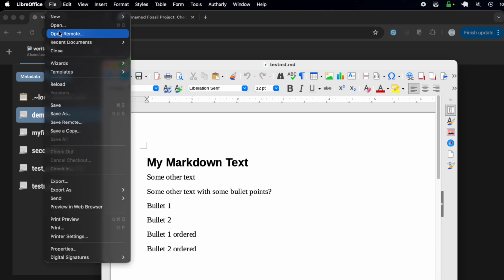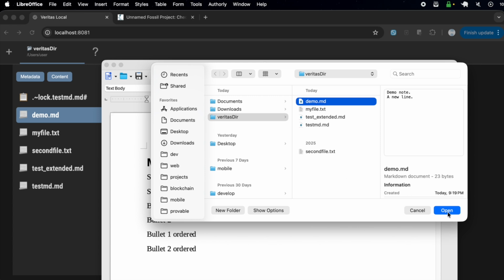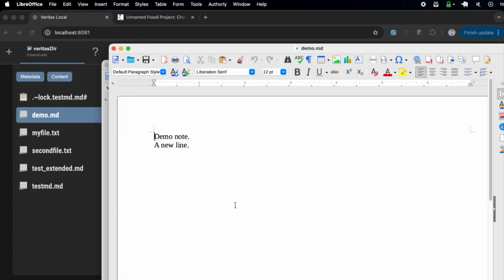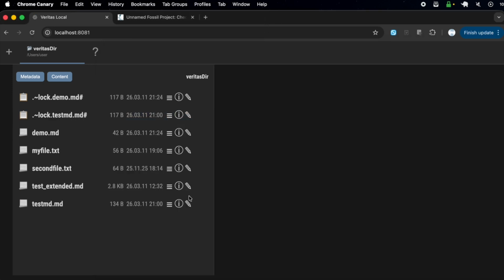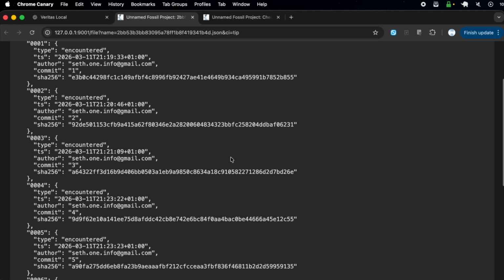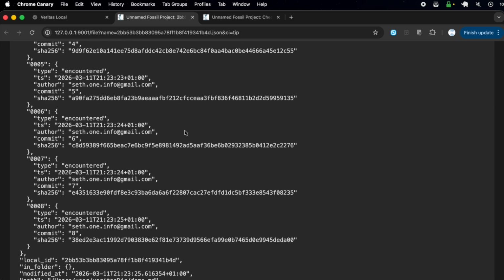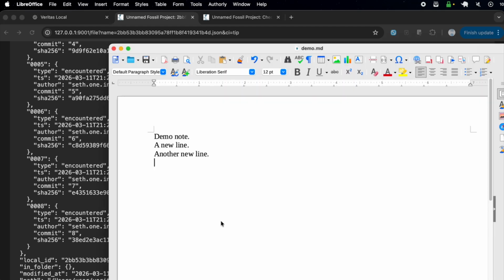So now let's open demo.md and write something here. And now we see the metadata was changed several times by the extension, because authorly also converts your markdown files into doc format and the other way around. So you can open markdown files in LibreOffice.